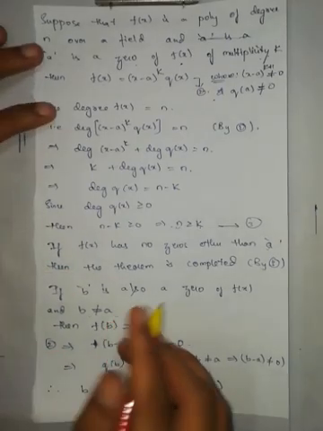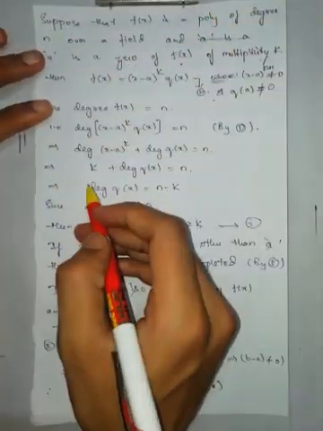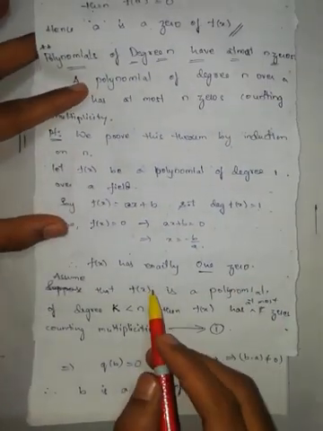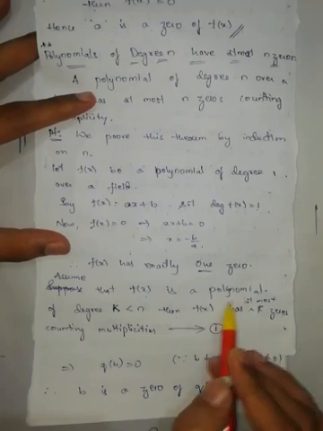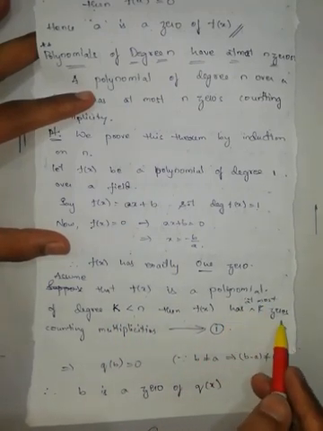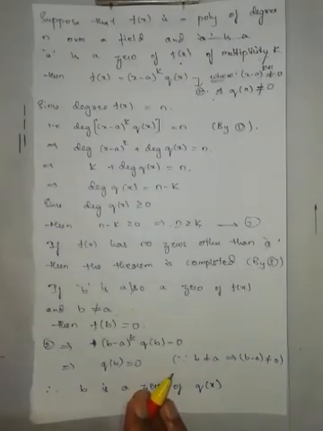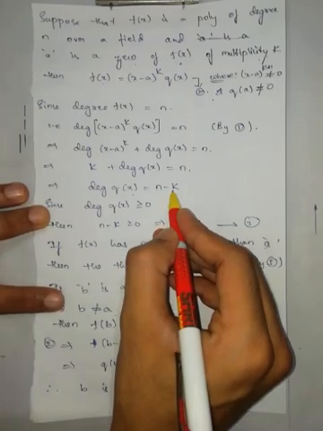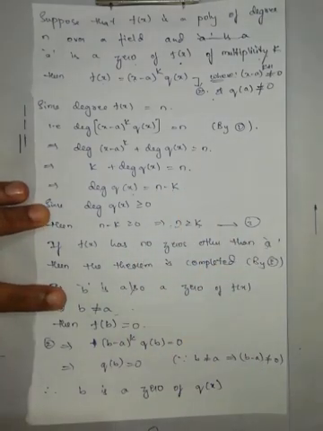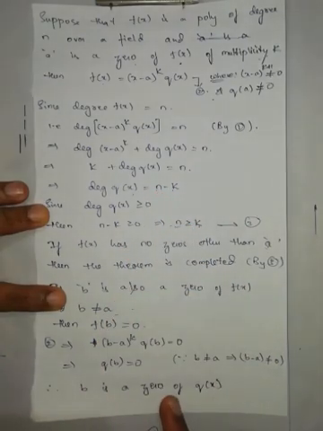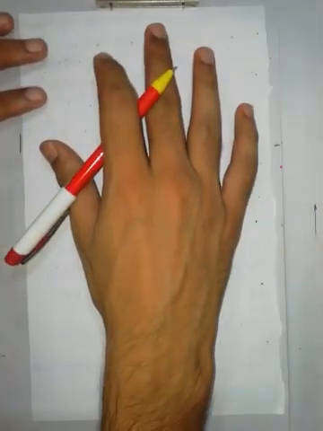Therefore what is the induction part here? What is the assumption part? Equation number 1: if f of x is a polynomial whose degree is less than n, then f of x has at most k zeros. What is the degree of q of x? n minus k, which is less than n. Then this q of x has at most n minus k zeros.